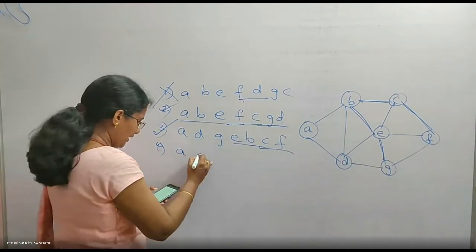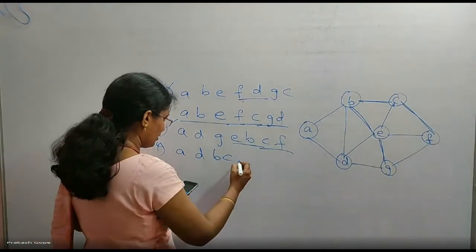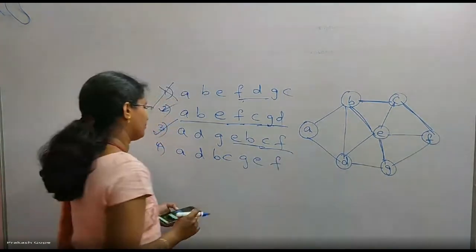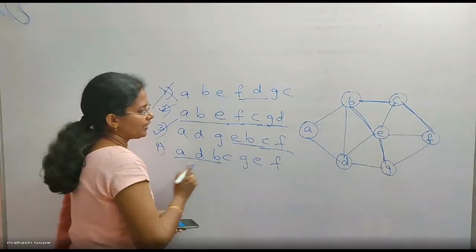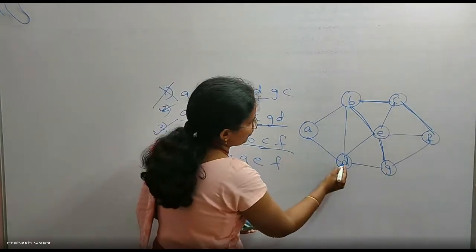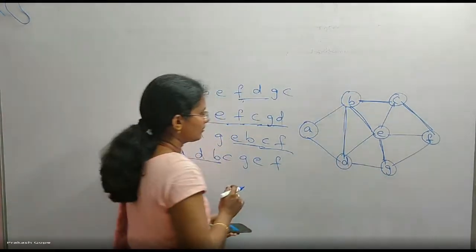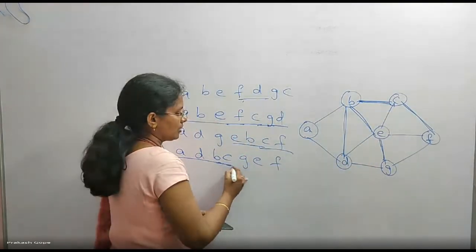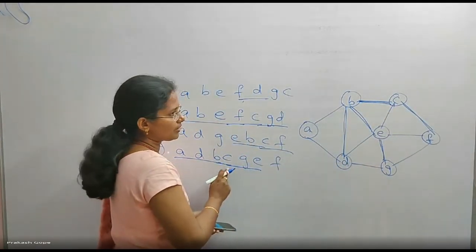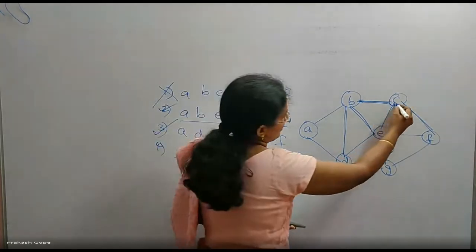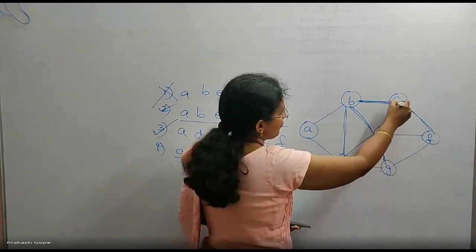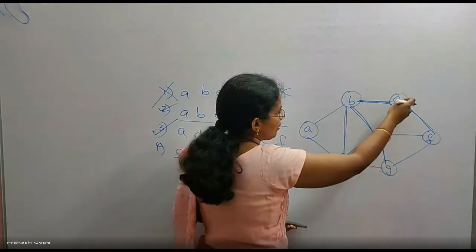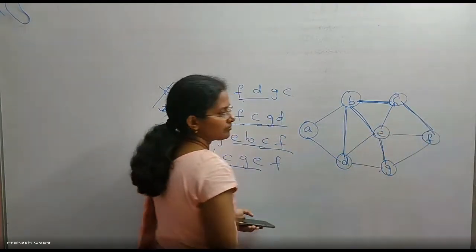Last one is A, D, B, C, G, E, F. A to D, D to B. Okay, then B to C is okay. Then C to G. Can I come from C directly to G without visiting F or E? Not possible, right?